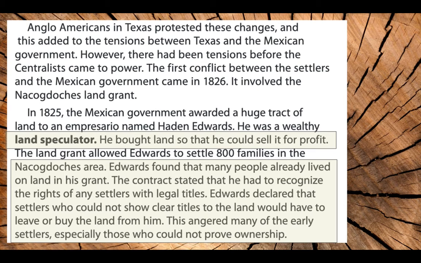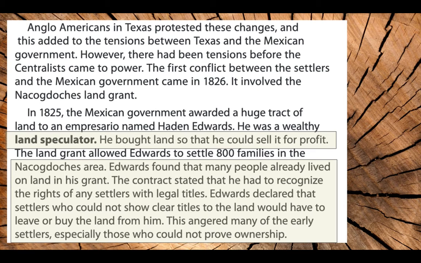The first conflict between the settlers and the Mexican government came in 1826. It involved the Nacogdoches land grant. In 1825, the Mexican government awarded a huge tract of land to an impresario named Hayden Edwards. He was a wealthy land speculator. He bought land so that he could sell it for profit. That's what a land speculator is. The land grant allowed Edwards to settle 800 families in the Nacogdoches area.